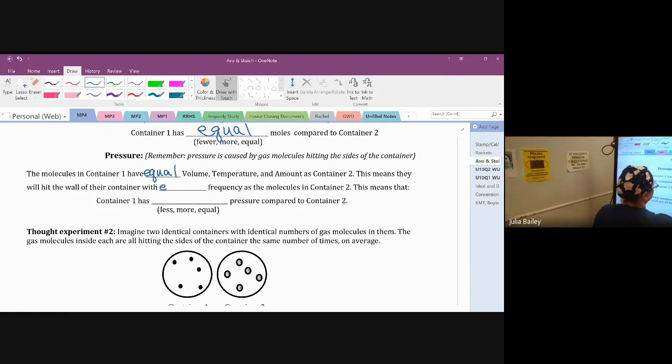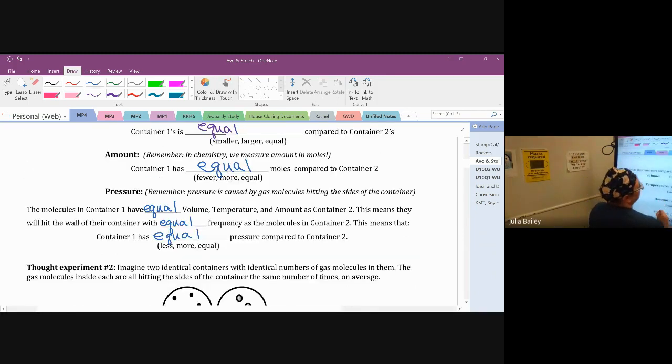They're moving the same speed and amount in a container the same size, and there's the same number of molecules in each one. That means they're going to hit the walls with equal frequency. When gas particles hit the walls of their container, that is what causes pressure. So if they're hitting the walls equally inside their container, then that also tells me that their pressure is going to be equal.